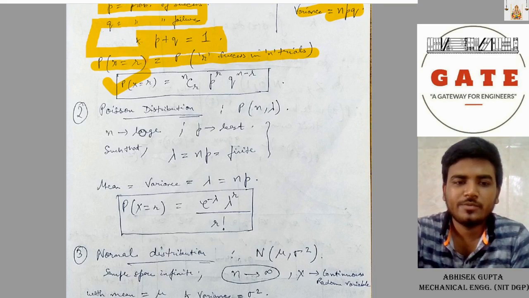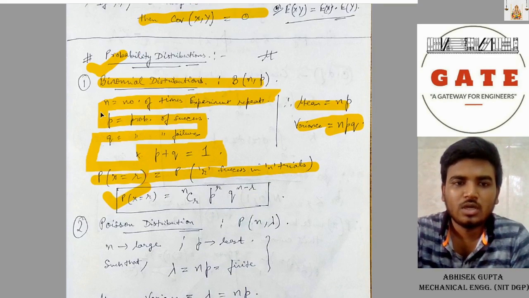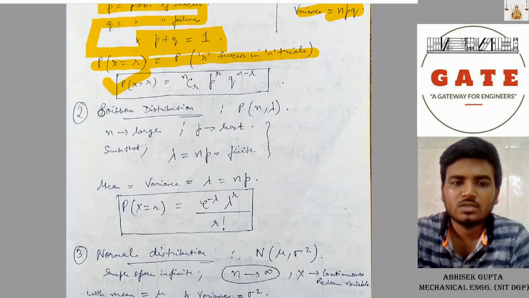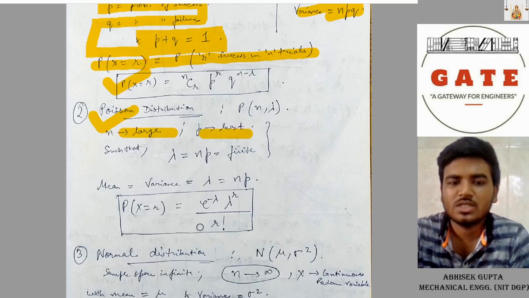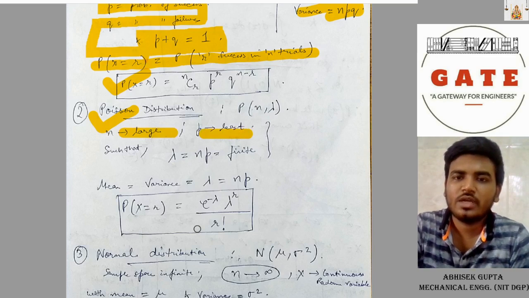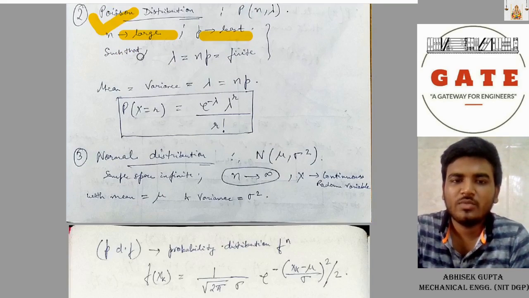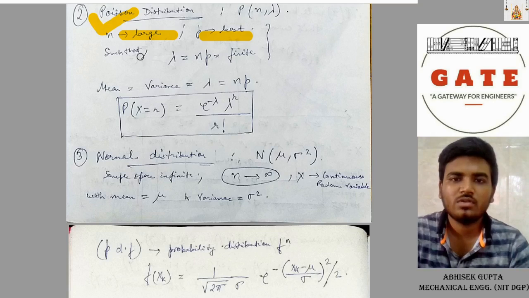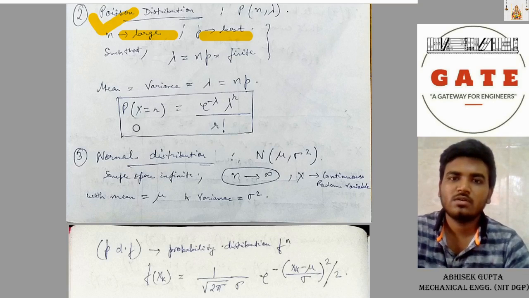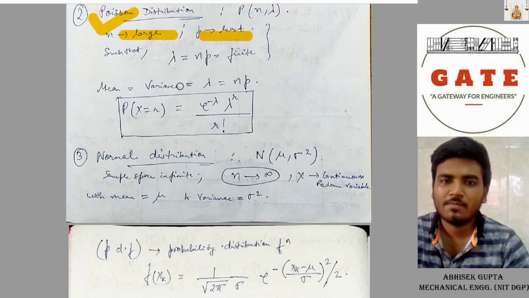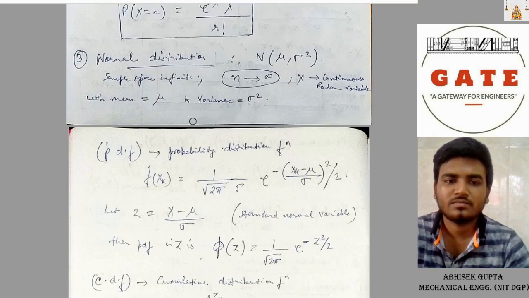Now another probability distribution is Poisson's distribution, P(n comma lambda). Here n is large and p is small, therefore lambda equal to n into p, which is equal to finite. Here mean equal to variance equal to lambda equal to np. Probability of x equal to r is e power minus lambda, lambda power r divided by r factorial.